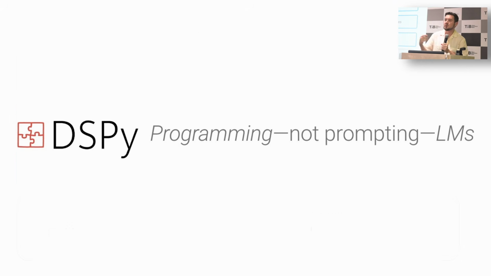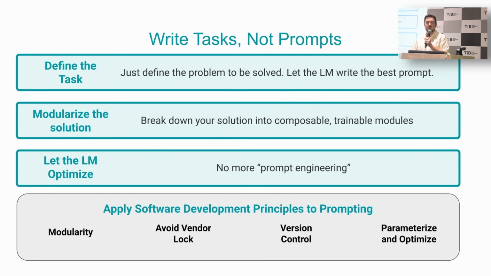The idea, as in traditional machine learning, is that we should write tasks, not prompts. We should be writing objective functions that we can then optimize towards. So in this case, we just define the task in relatively clean language, or as just a simple input and output. And then we let the LLM do the optimization. Optimization is not a human strength. That's what computers are for.